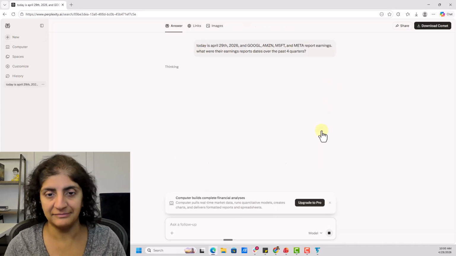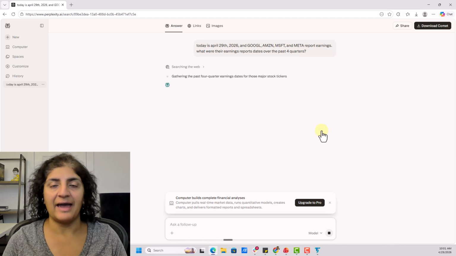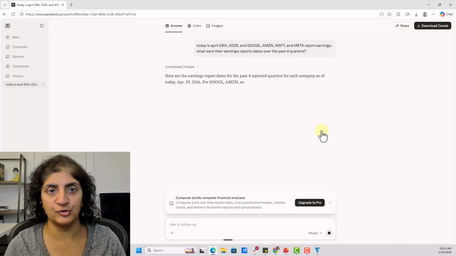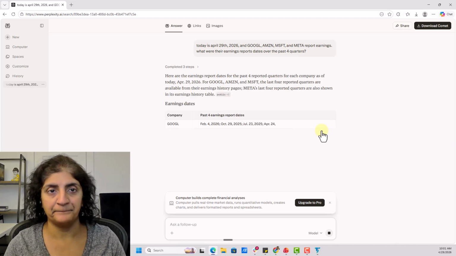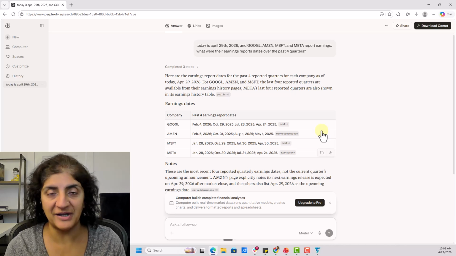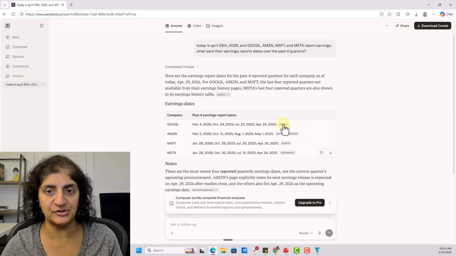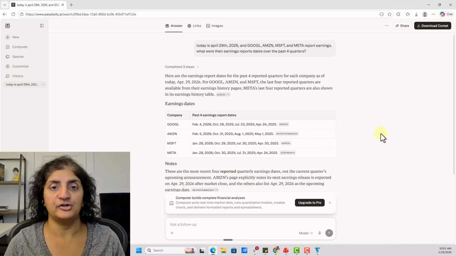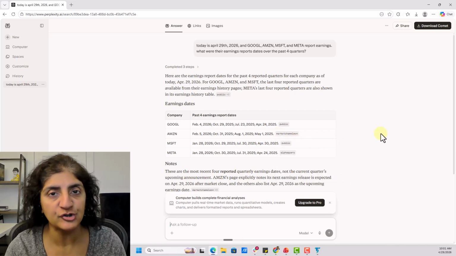It'll think. It needs a second sometimes. And then it should be able to give you a little table or list of the earnings dates. So here it's populating it. And now we have this gorgeous little table. Amazing, right? Now, the best part is that when it gives you the results, you can see it has these little buttons after. So it's showing you the source. So if you want to dive deeper and make 100% sure, that's fine.